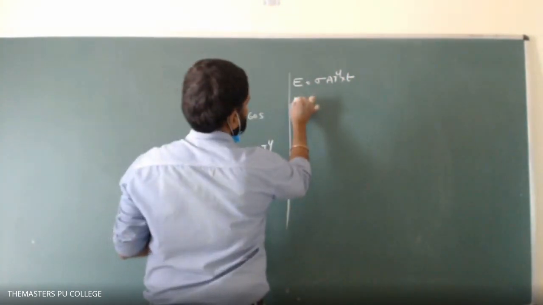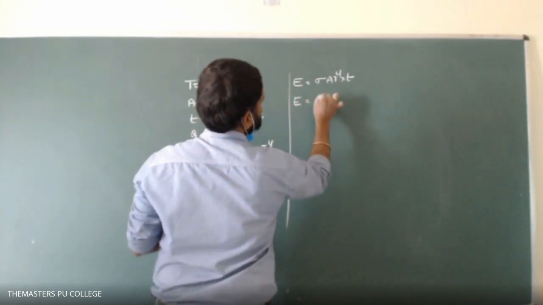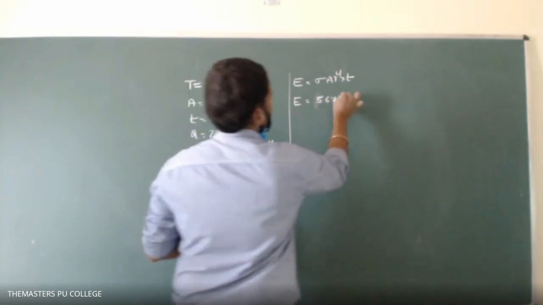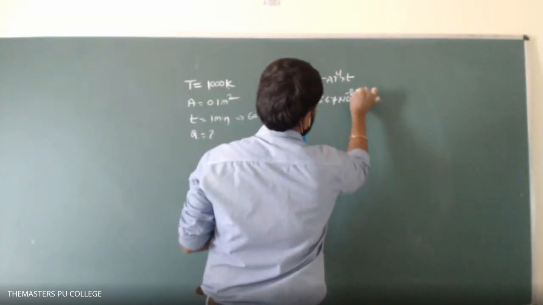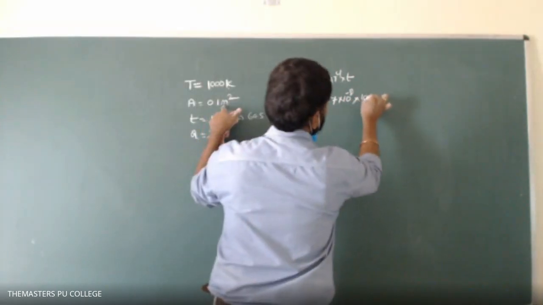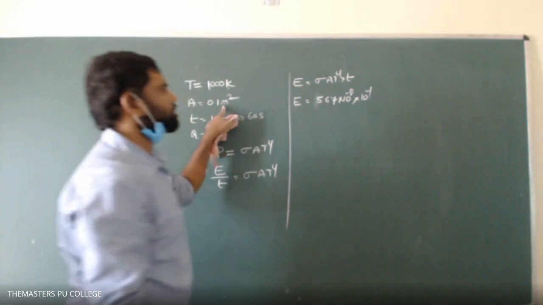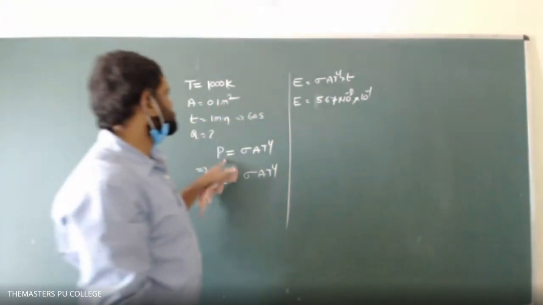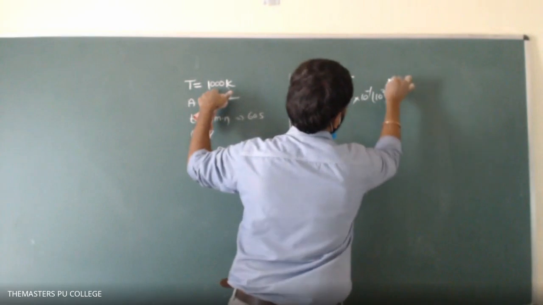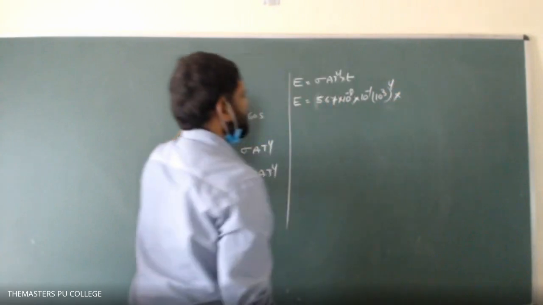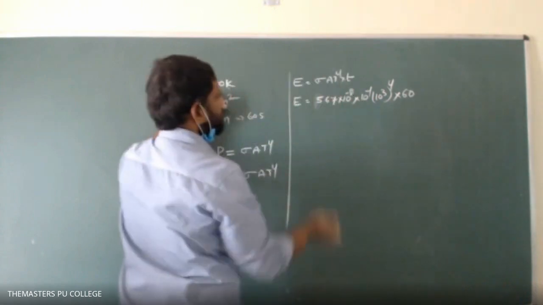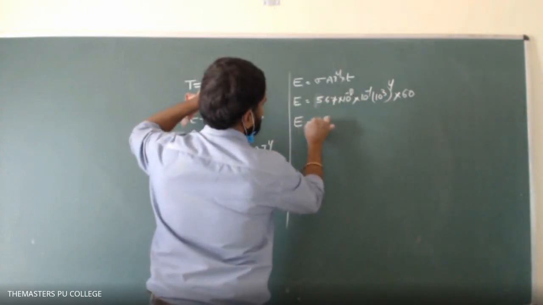Substitute the values. Sigma in SI units, already we know, is 5.67 into 10 to the power of minus 8. Area is 0.1, let it be 10 power minus 1. T is 1000, that is 10 power 3, to the power of 4, into time, which is 60 seconds.